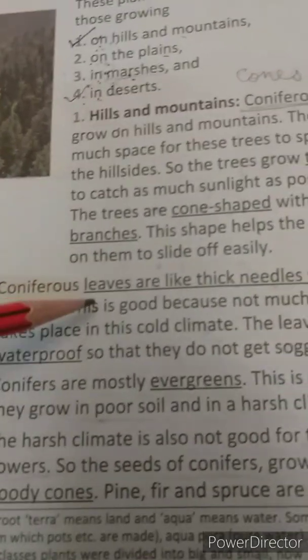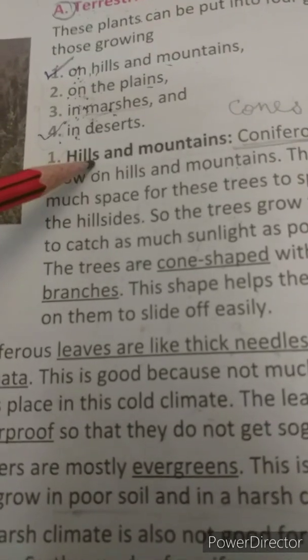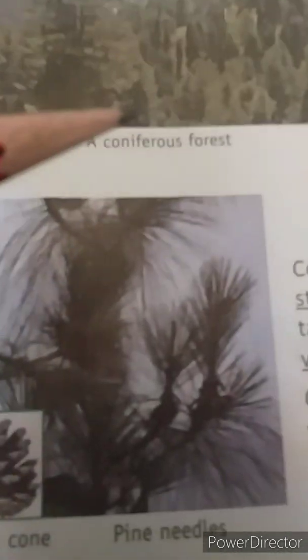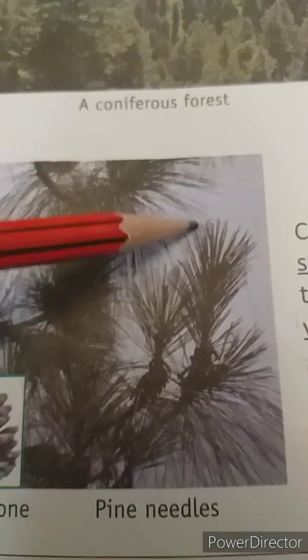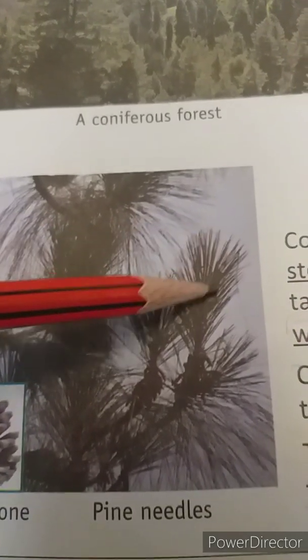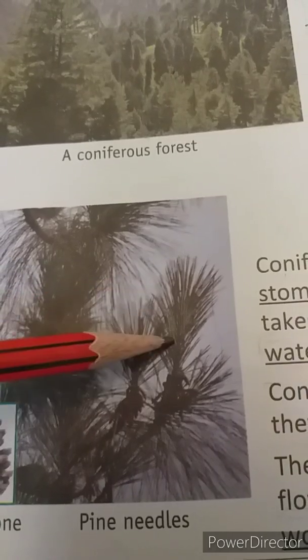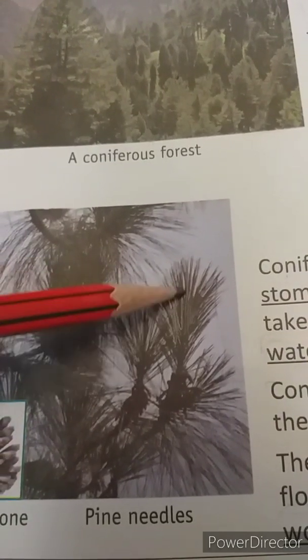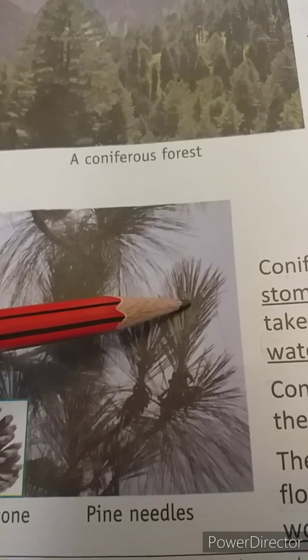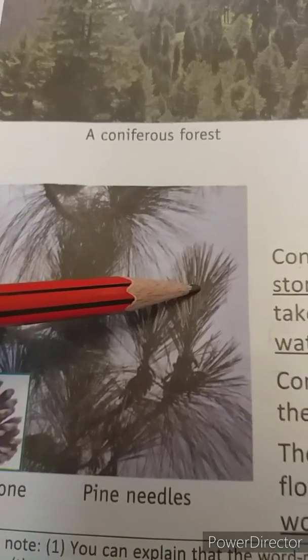So just to avoid this, what happens? This is an adaptation, children, of trees that grow on hills and mountains, that their leaves are turned to needle-like. This is an adaptation of a plant, just to stop a huge amount of water from evaporating from its surface.